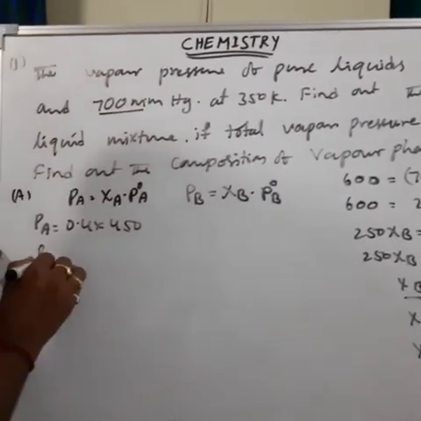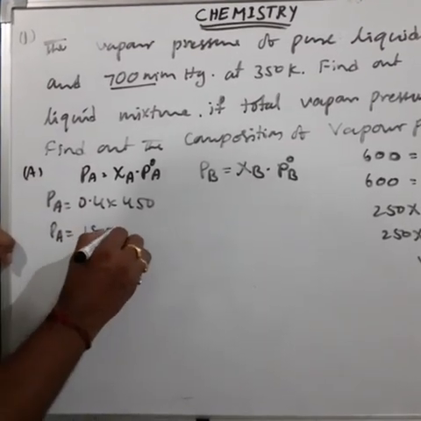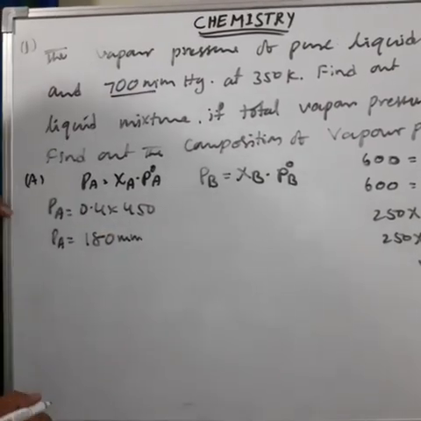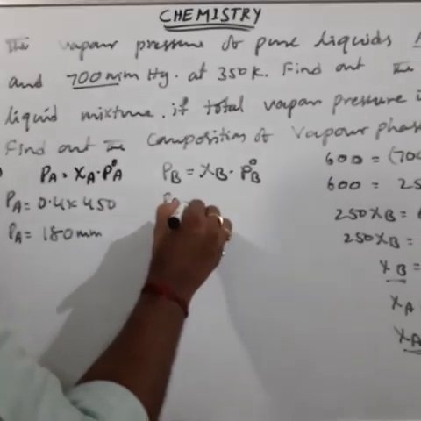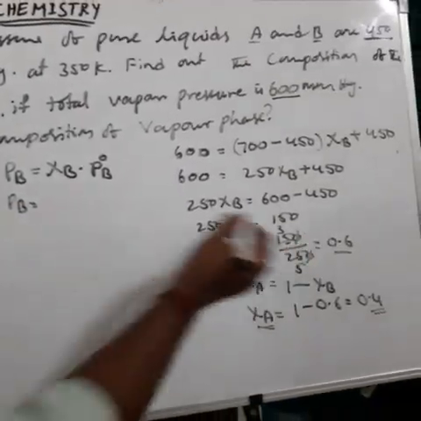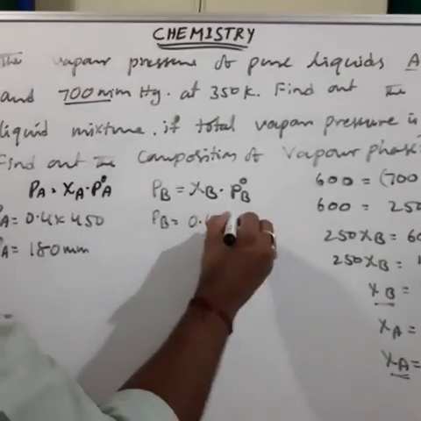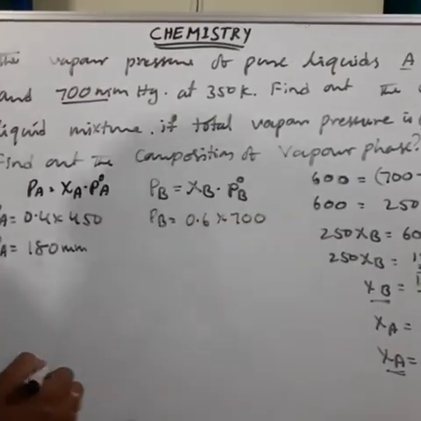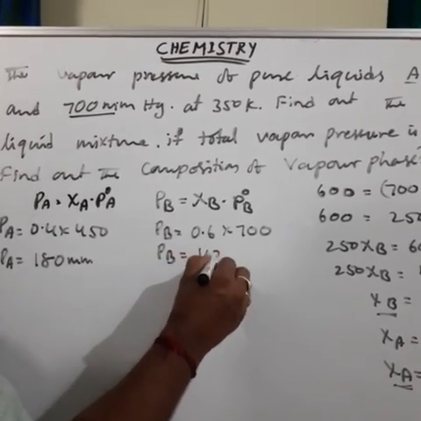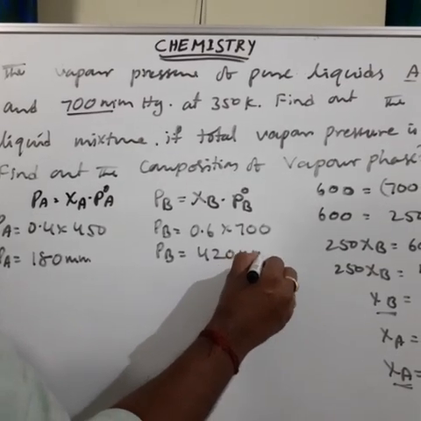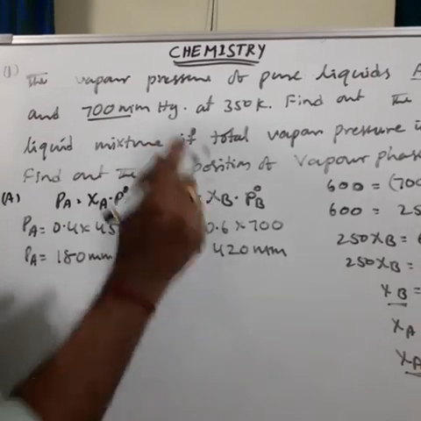Its value PA is equal to 180 mm of Hg. Then next, PB is equal to Xi B, 0.6, into P naught B, 700. Therefore PB is equal to 420 mm of mercury. So this is the partial vapor pressure of A and partial vapor pressure of B.